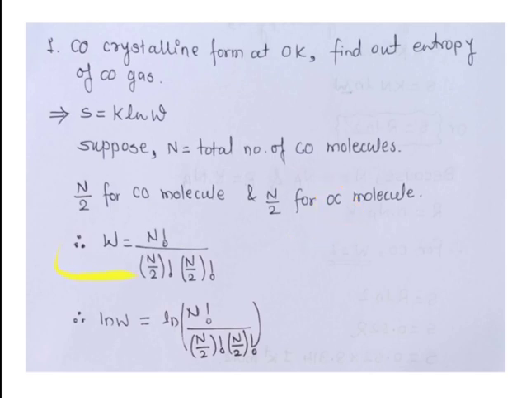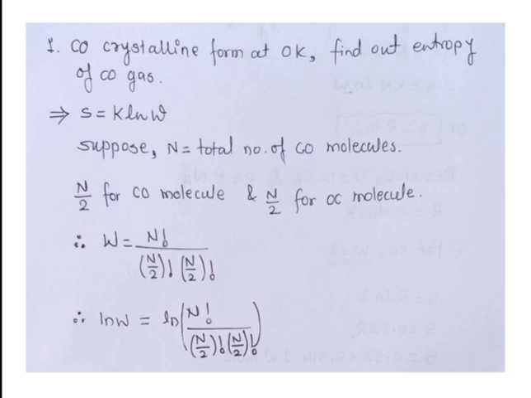So just put the values. I have written the equation W equals N factorial divided by N by 2 factorial for CO molecules into N by 2 factorial for OC molecules. So this is the equation of weight of configuration and we want to simplify it.